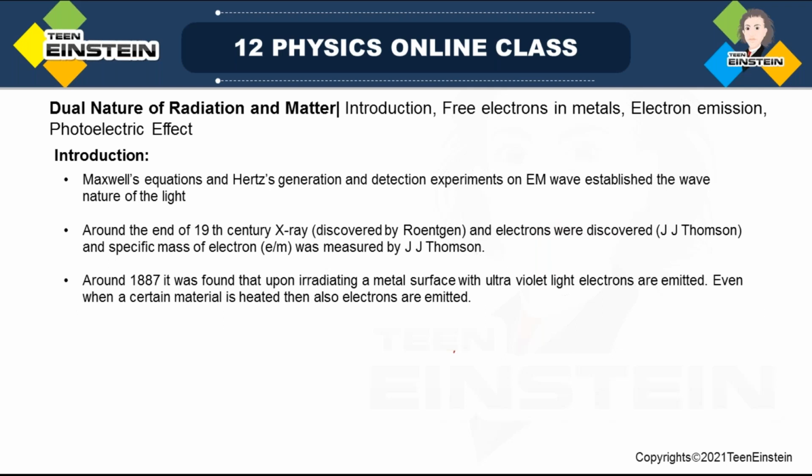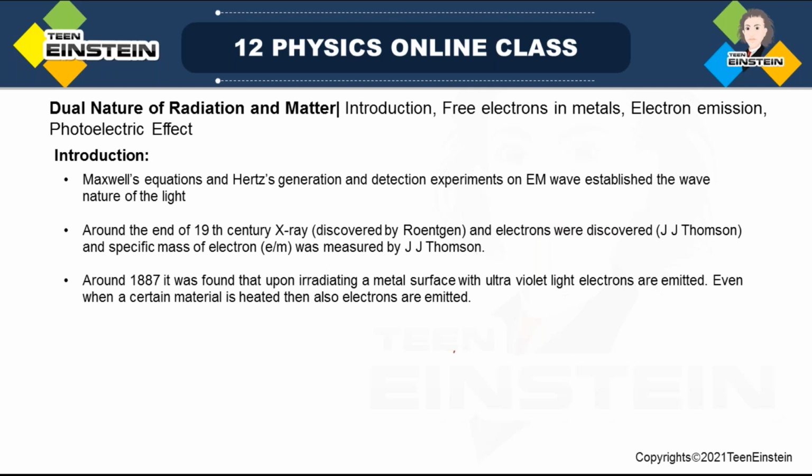That was theoretical understanding, and later on Hertz's experiment, where Heinrich Hertz could generate and detect the electromagnetic wave experimentally. So we could understand that light is an electromagnetic wave so far.